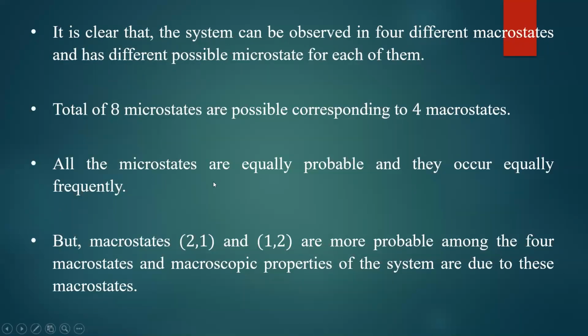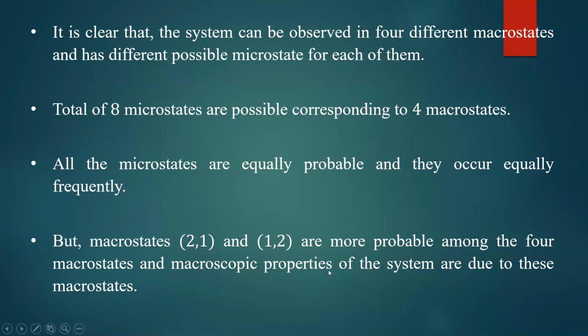All the microstates are equally probable and they occur equally frequently. But the macrostates (2, 1) and (1, 2) are more probable among the 4 macrostates, because these 2 macrostates have 3/8 probability, which is more than the other 2.